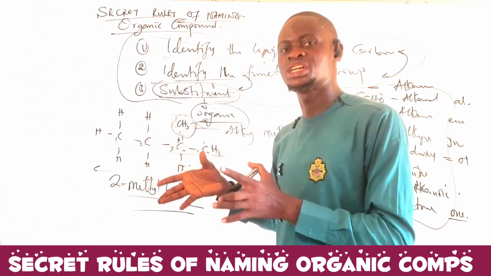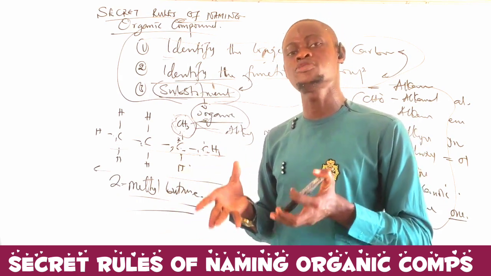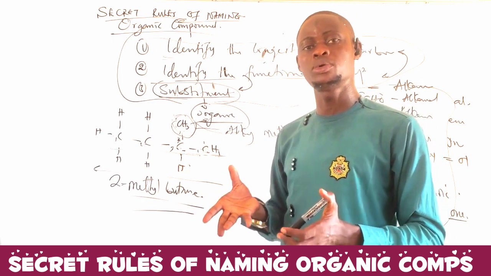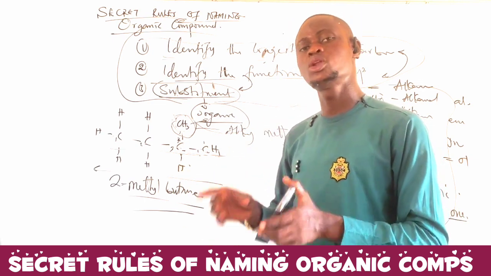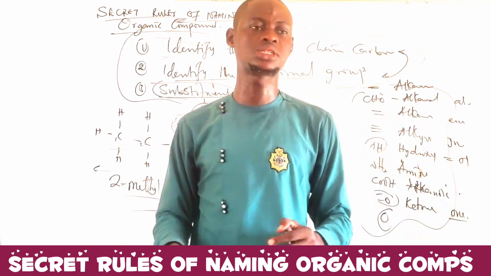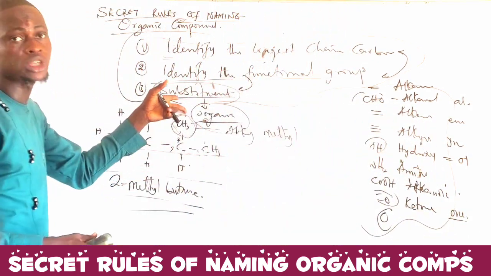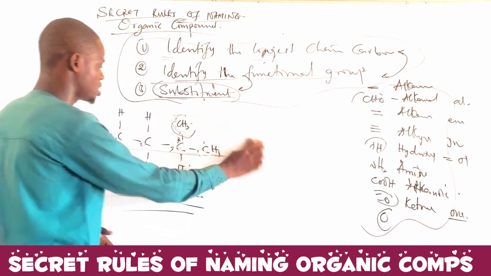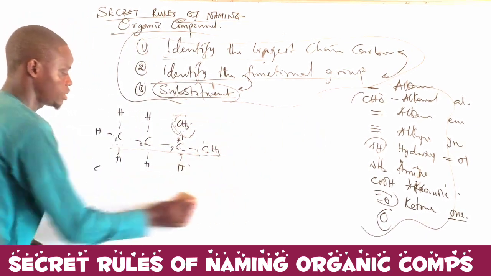Identifying the longest chain and also identifying the substituent, if there is a substituent there. If there is a substituent, make sure that the numbering of the carbon gives the substituent the lowest numbering altogether. Now, the next thing I want you to take note of is that the substituent might not be an organic substituent. Are you getting me? If the substituent is not an organic substituent, let's say the substituent is something else.